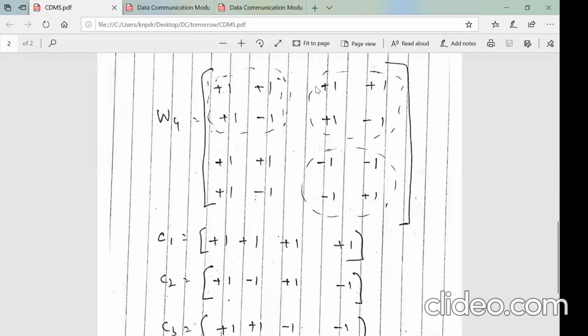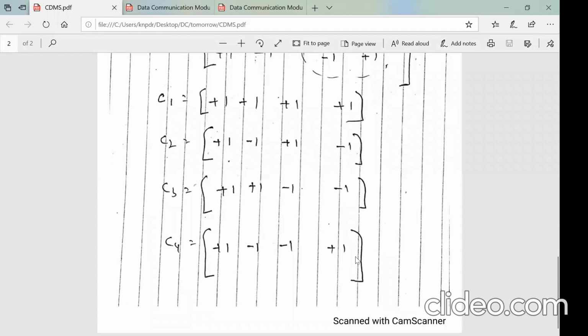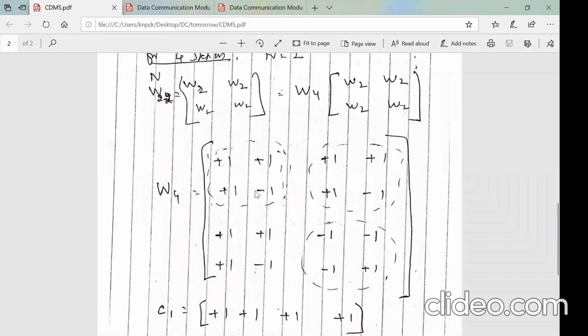Now the first sequence will become C1. You see that? This is the same as what we used in the previous problem. Plus 1, plus 1, plus 1. C2, the second station, will get this sequence: plus 1, minus 1, plus 1, minus 1. C3, this will be C3. And this will be C4. Okay. This is how the sequences are generated.